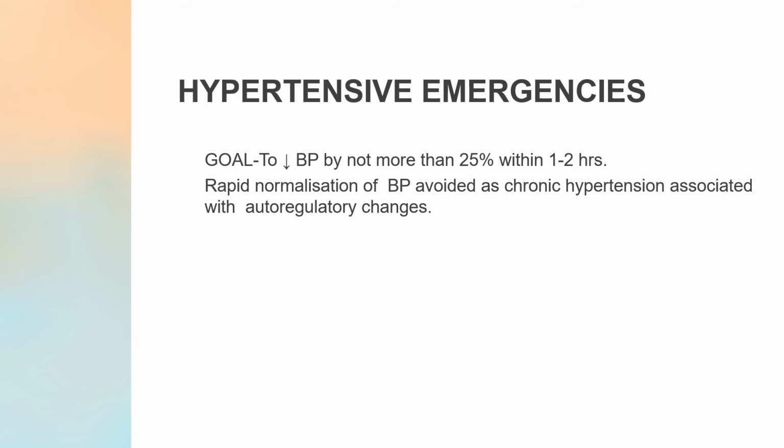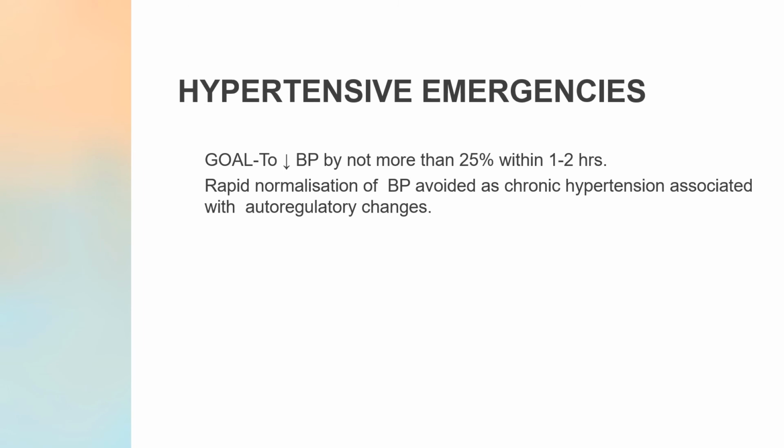Now coming to hypertensive emergencies. If you remember, in the previous slides I mentioned what is an emergency and what is an urgency. If there is target end organ damage and the blood pressure is quite high, more than 180/110, with associated end organ damage, you have to treat that patient very quickly and promptly. So what should be your goal while treating these emergency conditions?